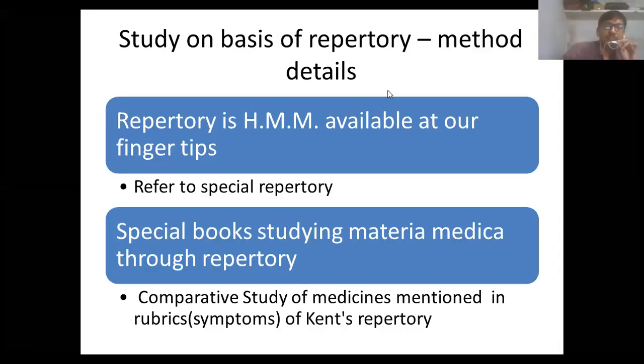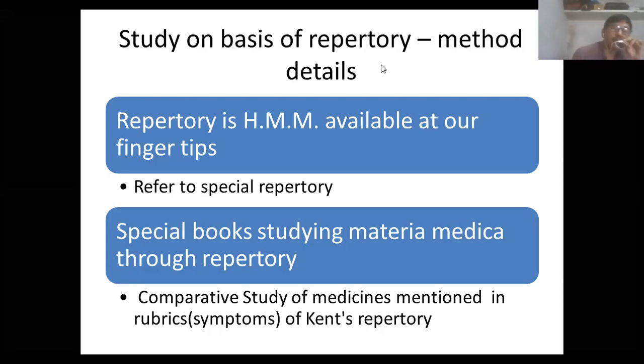So we have seen so far two methods of study on the basis of repertory. One is when we are directly using the repertory for that specific objective. Another is when we are not using the repertory for study of materia medica, but for the purpose of repertorization, and during that repertorization we come to know something about unknown aspects of homeopathic materia medica, and that indirect use also enriches ourselves.